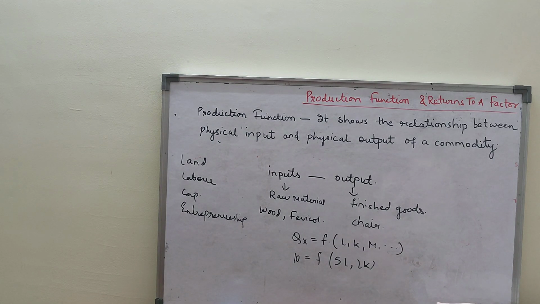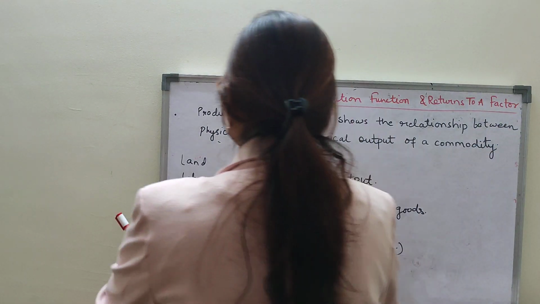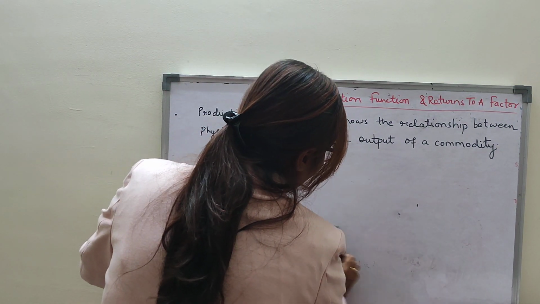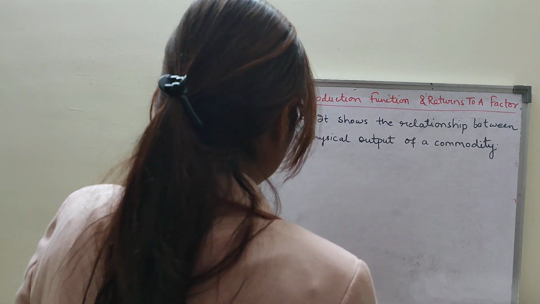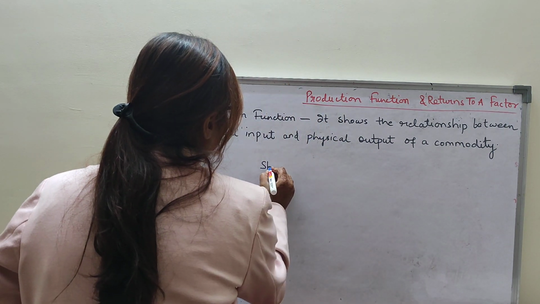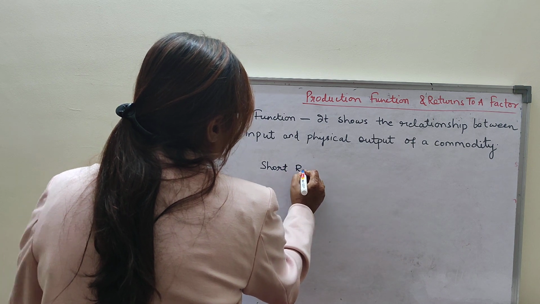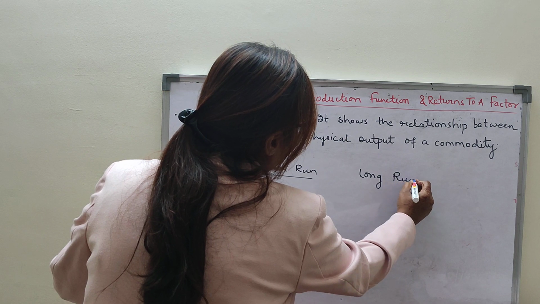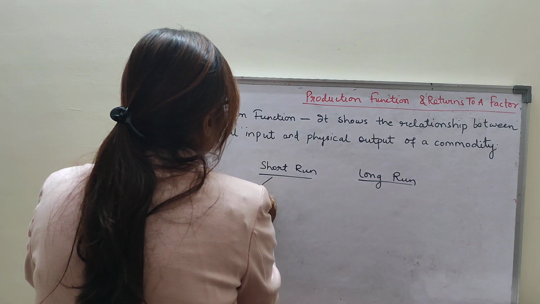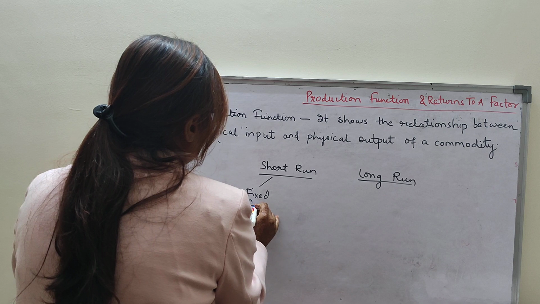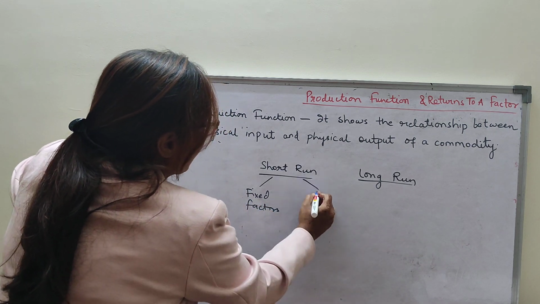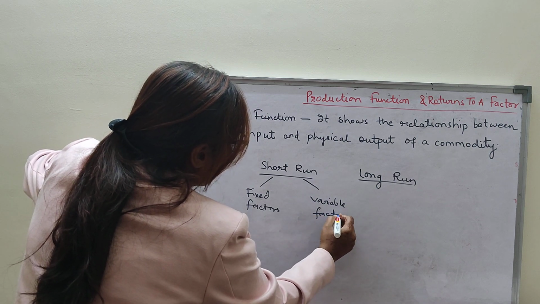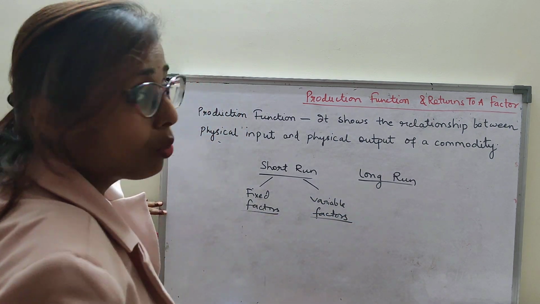Now children, economists distinguish between two periods, the short run and the long run. Children, in the short run there are two factors. First is the fixed factors and the other is the variable factors. Clear? Now I will explain it with the help of an example so that you can understand more easily.